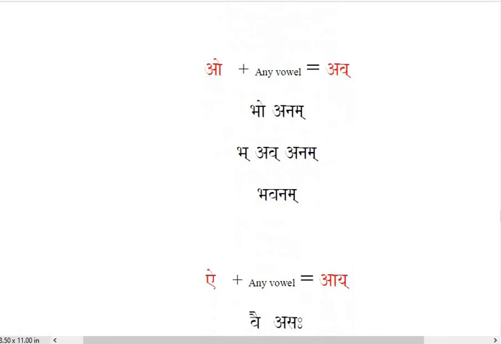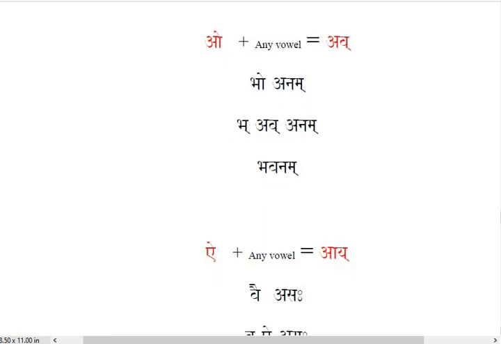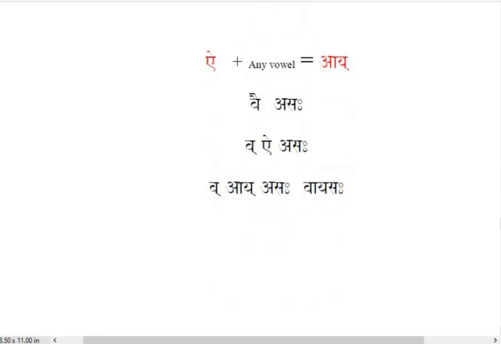Second, O should be changed to Av. Bho plus Anam. So here O is converted to Av, as per the rule. Bhav and Anam, Bhavanam. Right? You need to remember which vowel converts to which sound. Next, Ai is supposed to be changed to Ay. So Nai and Asaha, Ai changed to Ay, Na-Ay-Asaha, Nayasaha.